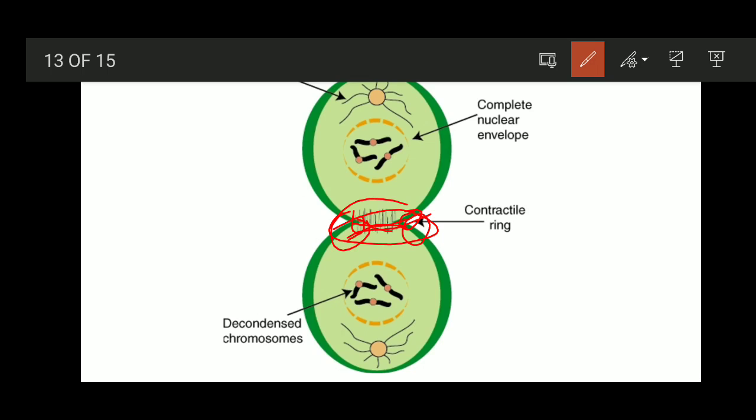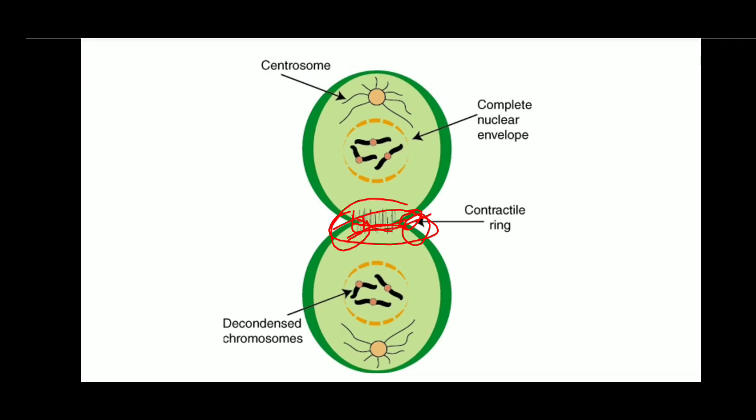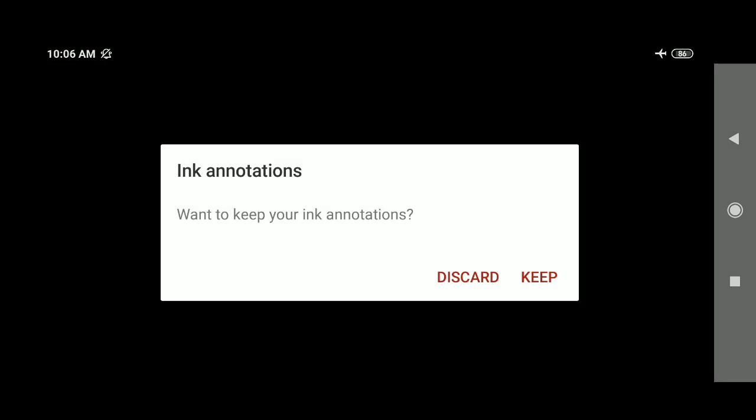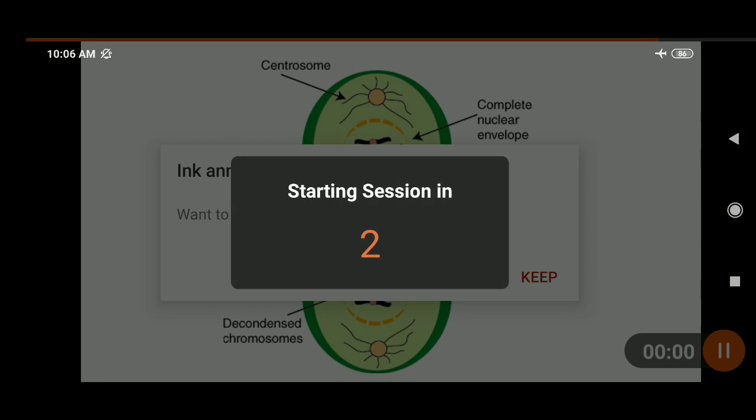All together is going to form the cell furrow, and this cell furrow is deepened gradually as it moves toward the center, and once it is deepened completely, it is going to divide a single cell into two cells which contain two sets of nucleus.